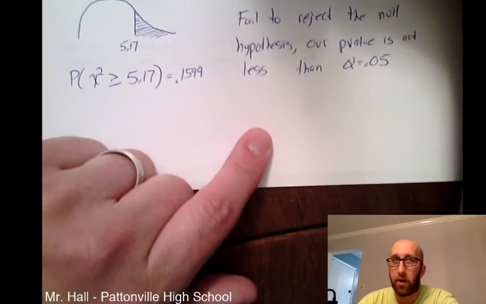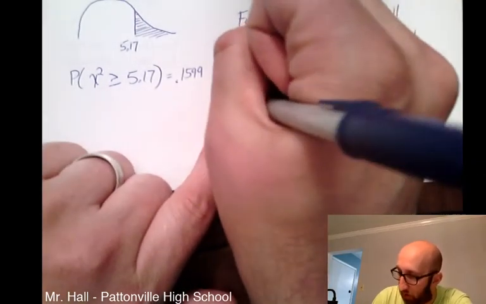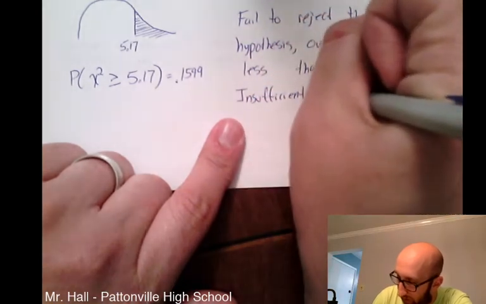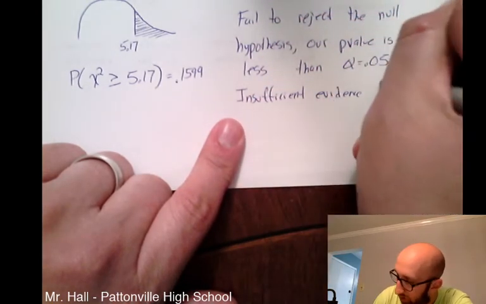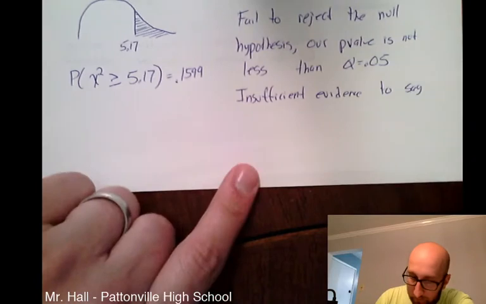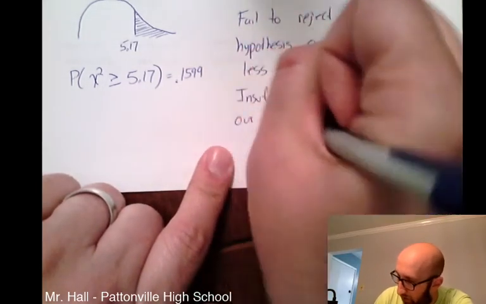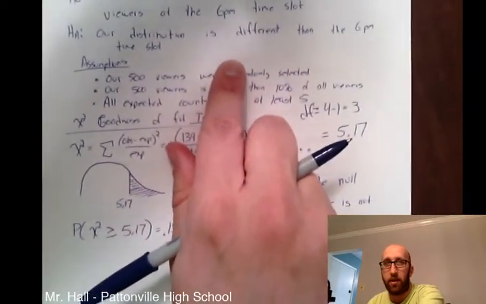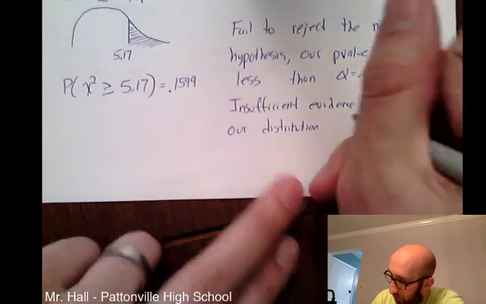So we can comment on our alternative hypothesis. We did not prove enough, so we have insufficient evidence to say our distribution, when I say up here, our distribution is different than a 6 p.m. time slot.